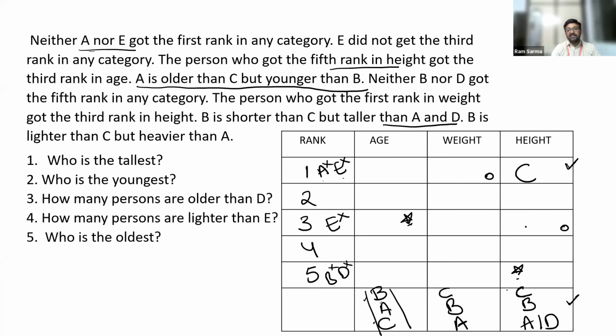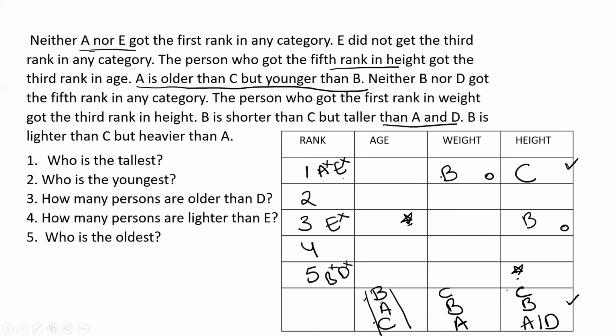See, if B gets the third rank in height, the same person should occupy first rank in weight. Am I correct, guys? If B gets the third rank in height, the same person should get first rank in weight. Wonderful. Thank you, Robert. Yes, thank you, guys. So it is clear that B should get first rank in weight.